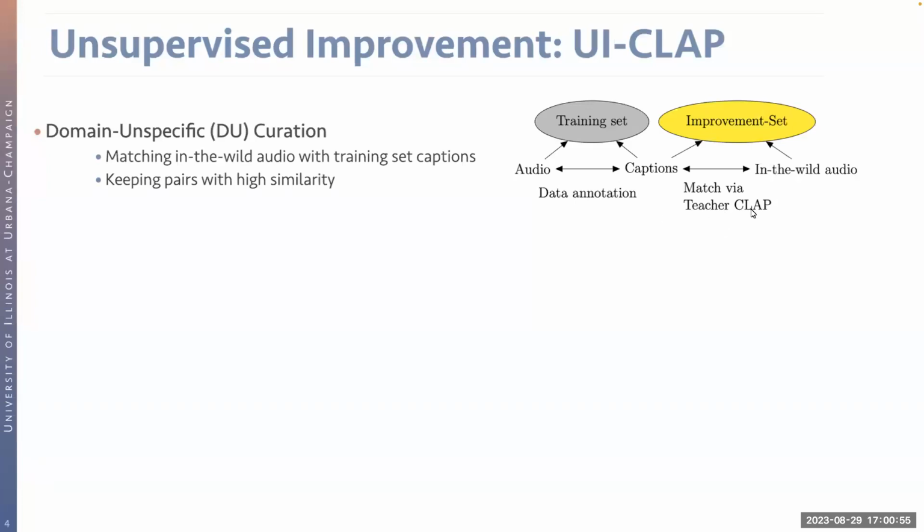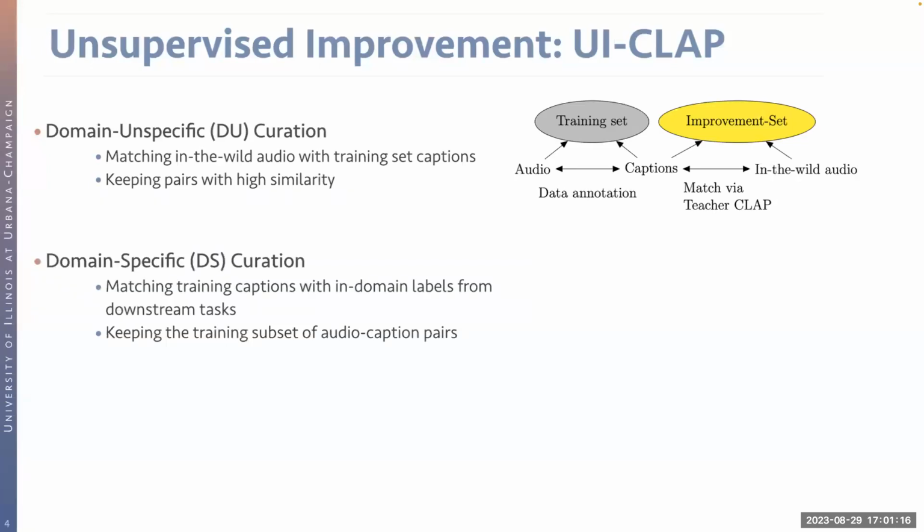We're going to use the teacher CLAP model to measure the similarity between these in-the-wild audio clips and the training set captions. And we're going to keep the audio text pairs with high similarity to incorporate them into the improvement set. So this improvement set is going to be used to train the subsequent student model.